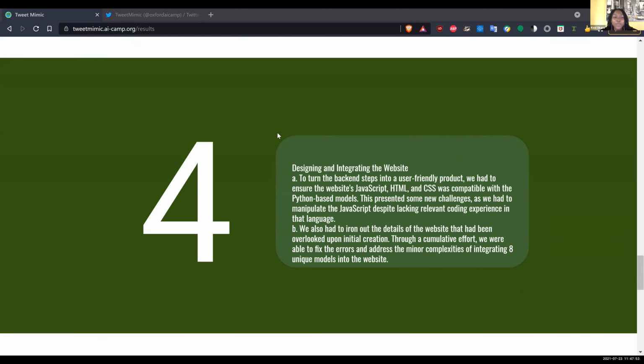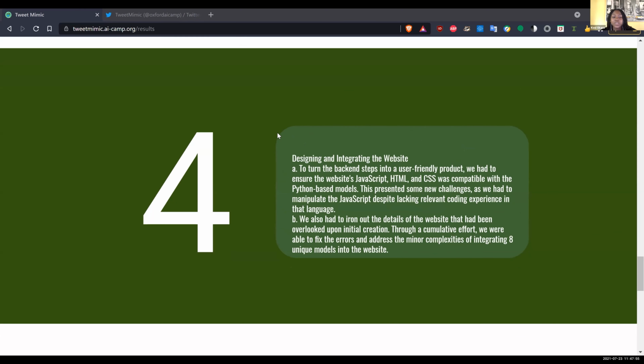Okay, so for our 4th step, we had to find ways to integrate the features we wanted onto our website by manipulating HTML and CSS and constantly testing to ensure our Python-based models' compatibility. Making sure our elements were readable and interactable was another task, as well as linking each output to our Twitter page. Nice page did not have all the functionalities that we wanted, and just handwriting that HTML was also very important. And for our 5th step,